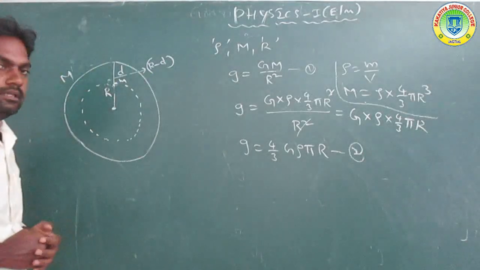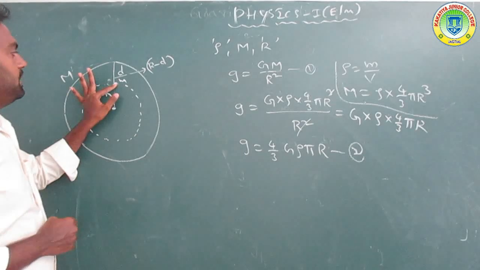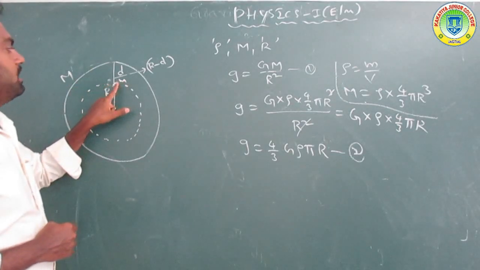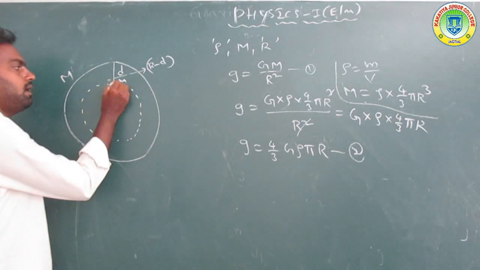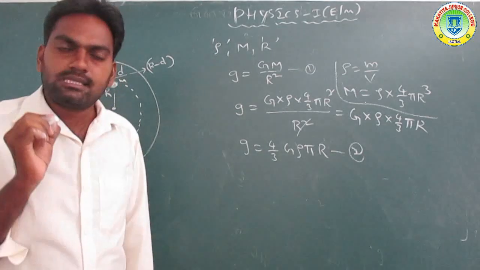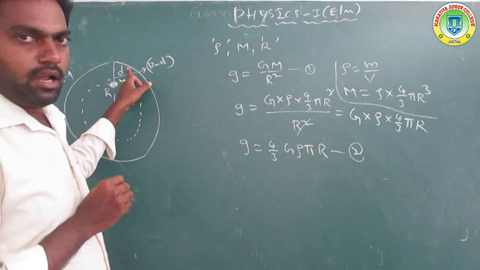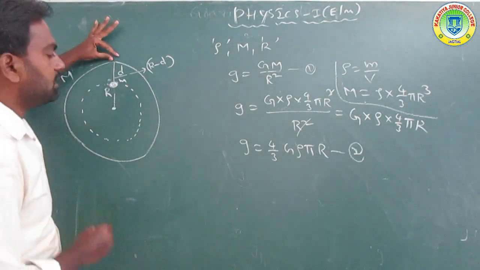Now the object of mass m is placed at depth d below the surface of the earth.